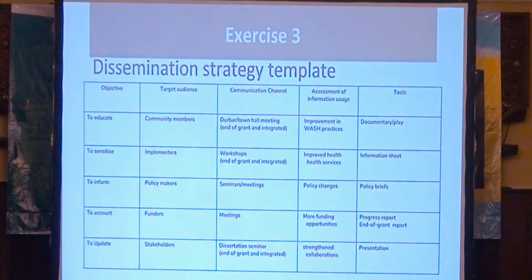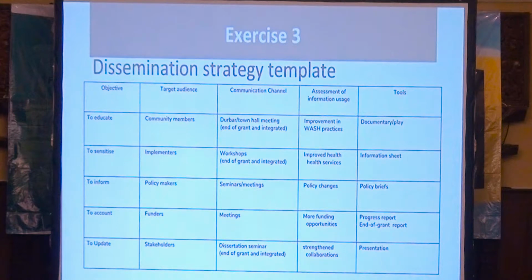Okay, so the last one, the dissemination strategy. The first objective will be to educate. The target audience will be community members, and this will take the form of a DEBA or town hall meetings.